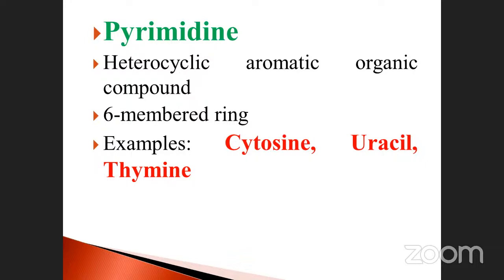Nitrogen bases are divided into 2: purine and pyrimidine. Purine: adenine and guanine. Pyrimidine: cytosine, thymine, and uracil. These are the nitrogen bases present in DNA as well as RNA. Sugar component: which one is the sugar component? Deoxyribose sugar and ribose sugar.